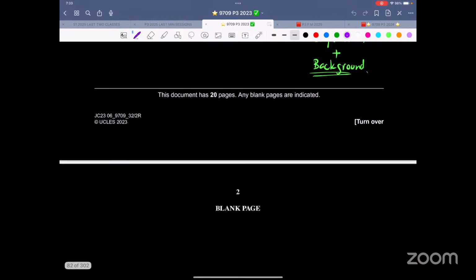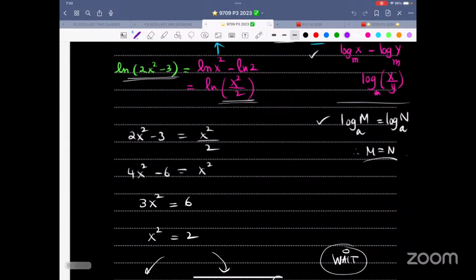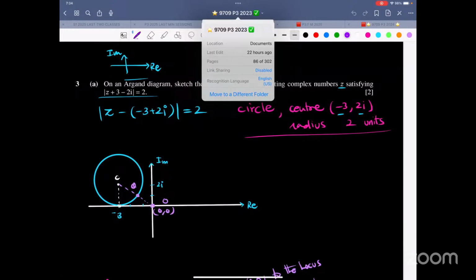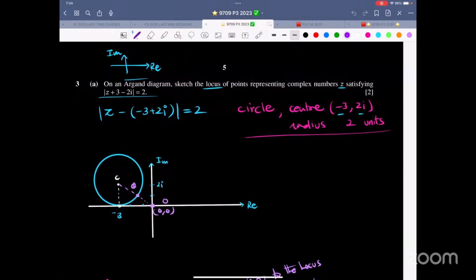So over here, question number 3, that is complex number. It says on an Argand diagram, sketch the locus of points representing complex number Z satisfying such and such.